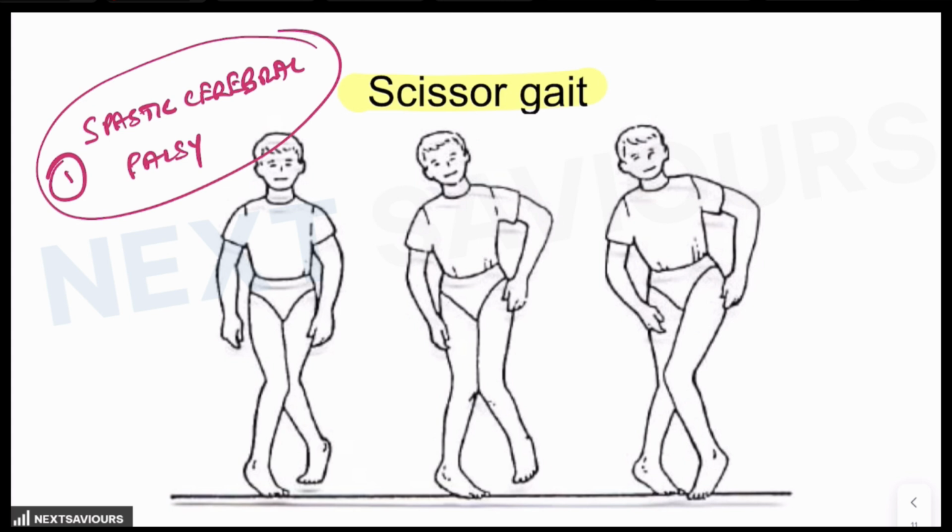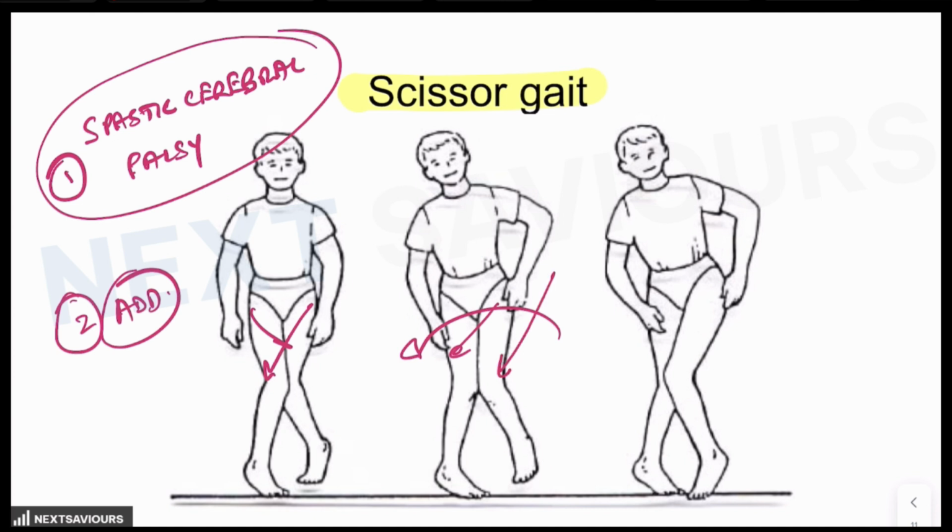Now, point number two, the primary mechanism involved in the imbalance is the muscle control around the hip joints. And what are the names of the muscles? It is the spasticity of the hip adductors. The overactivity and increased tone in the hip adductor muscles causes the thigh to get pulled inwards during the gait cycle. Now, this excessive adduction forces one leg to cross over the other in a scissor-like manner. So, whenever the patient takes a step forward, there is a crossing over of the other leg in front of the other one. And then when the other one has to be brought in front, there has to be a crossing of the right one in front of the left. So that is why it is known as scissor gait.